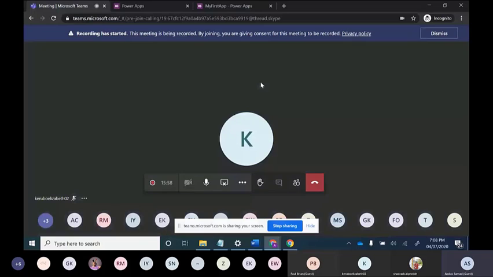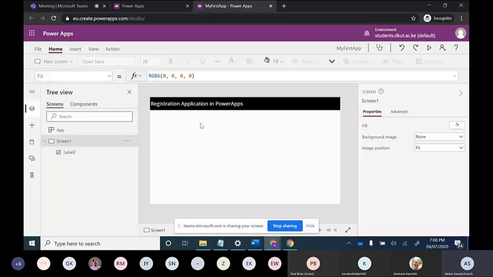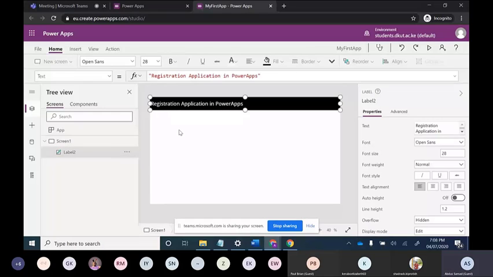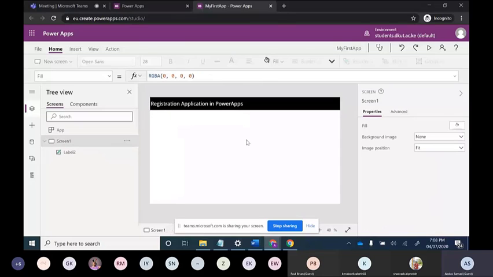So till now we have built the heading of our Power Apps. That is our first step. Now, when we go on to registration, can we do any registration without any database? I think no. Nothing is possible without any database in the IT industry. We need to maintain our data. So now our data source will come into play.